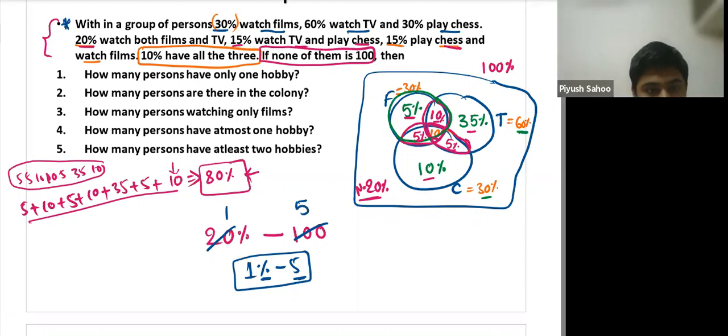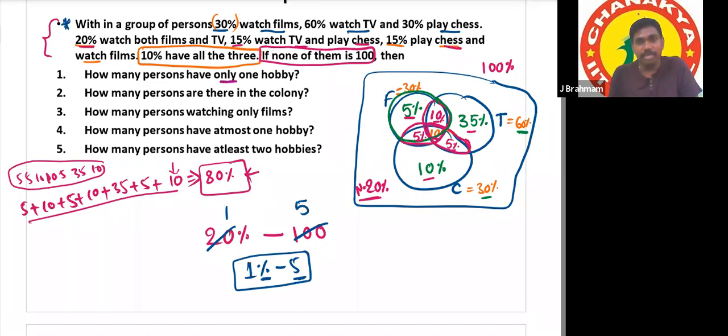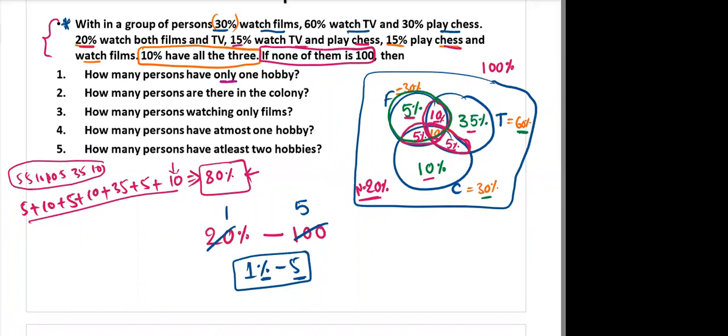Okay, see the first question. How many persons have only one hobby? Only one hobby, but he has not mentioned what that hobby is. So here we have to take all the three, I think. Yes or no? Yes, sir.